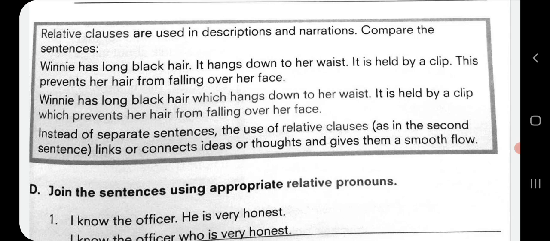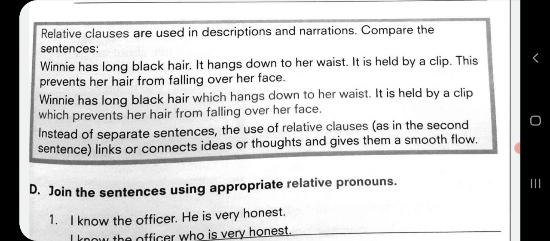Now we have to compare the sentences. Two sentences are given here. Winnie has long black hair. It hangs down to her waist. It is held by a clip. This prevents her hair from falling over her face.